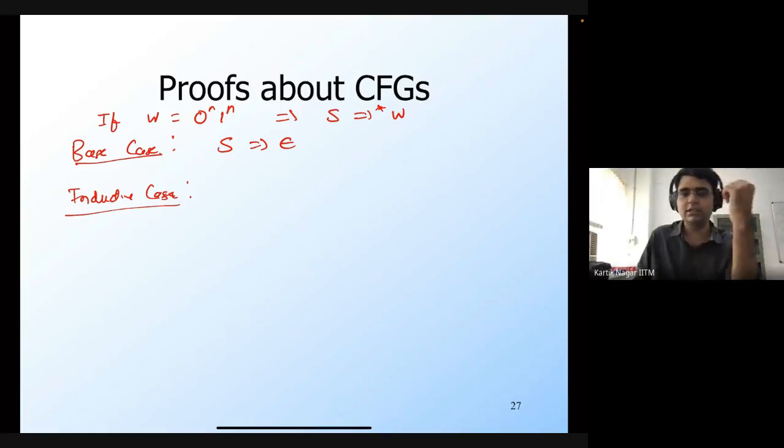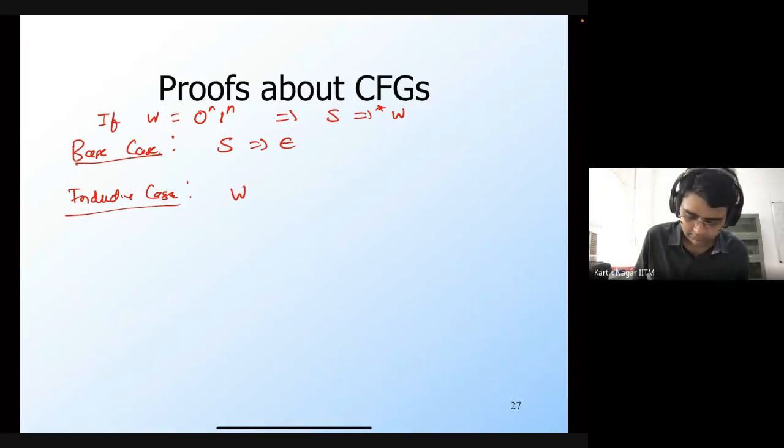I'm going to structure the inductive case in this fashion. For all strings of length less than, let's say, some n, which are of the form 0 to the power n, 1 to the power n, they are present in the language of the grammar. And then I'm going to consider a string of length n. Let's take this particular string, W, of the form 0 to the power n, 1 to the power n.